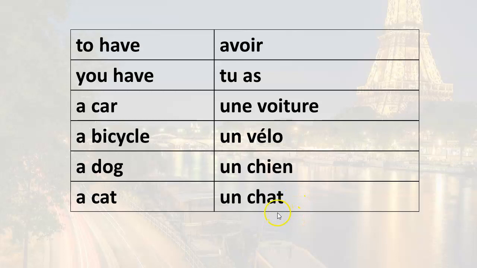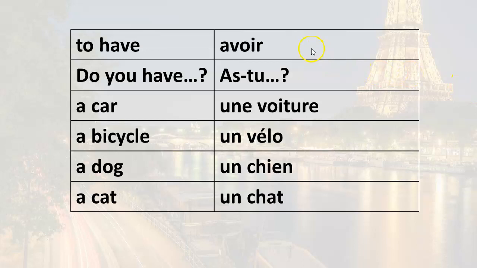Okay, so now putting it all together, if you want to make a statement, you have a car. You already know that one. Tu as une voiture. You have a bike. Tu as un vélo. You have a dog. Tu as un chien. You have a cat. Tu as un chat.